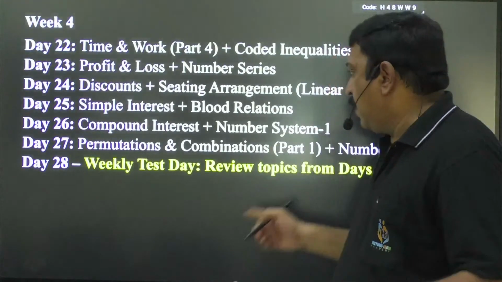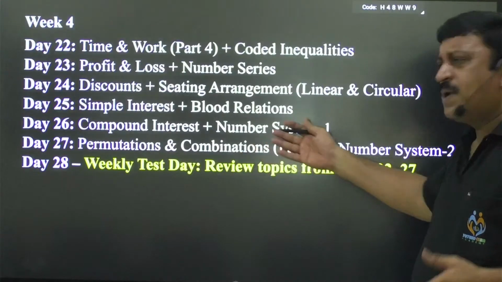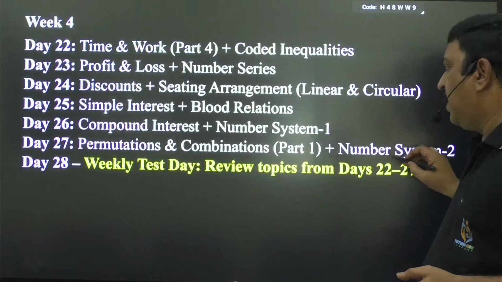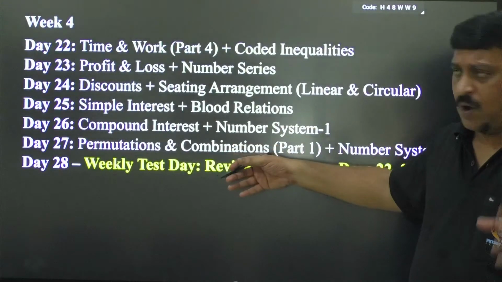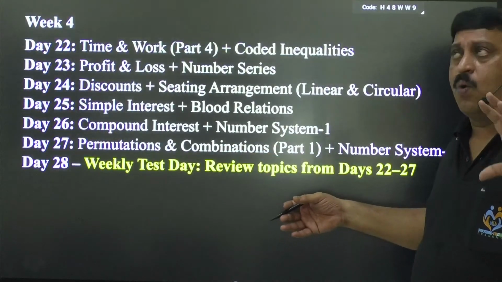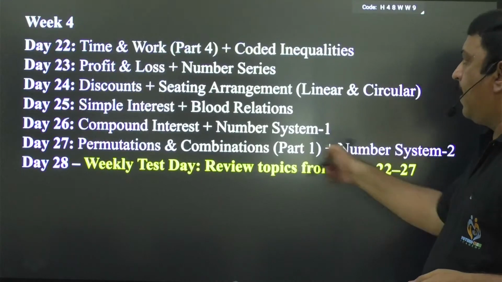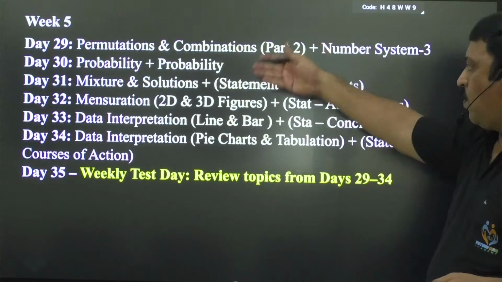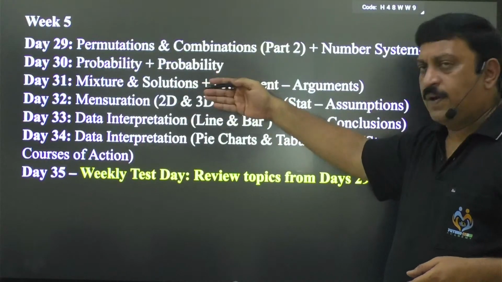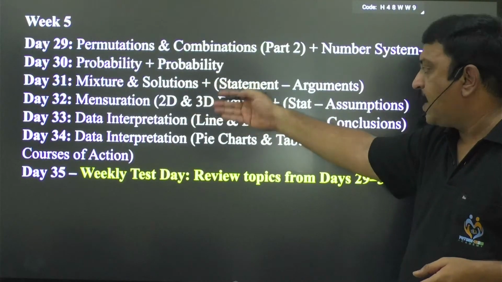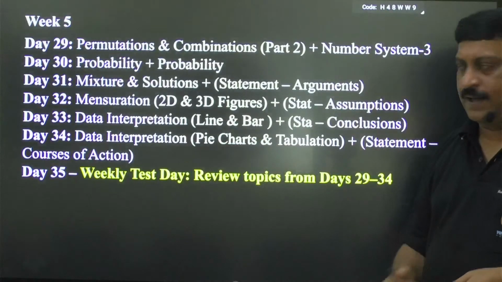Clear, right? Then permutation combination, that is a small thing we'll discuss. That is modern maths. Actually, probability and permutation combination is what we call modern maths, right? And then mensuration, which is also one important topic. And the data interpretation part, that is graphs and everything, right?